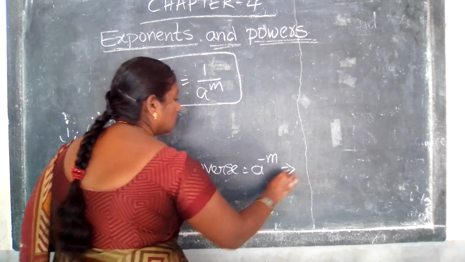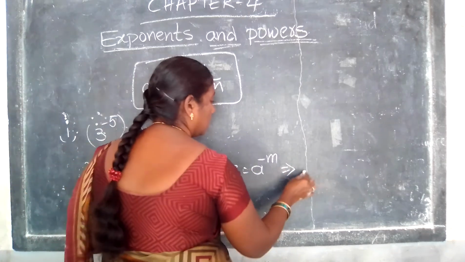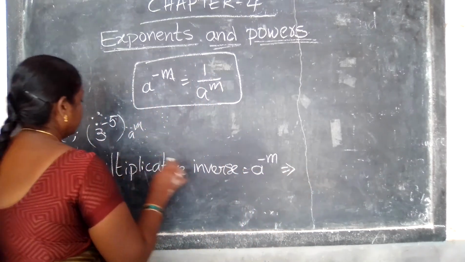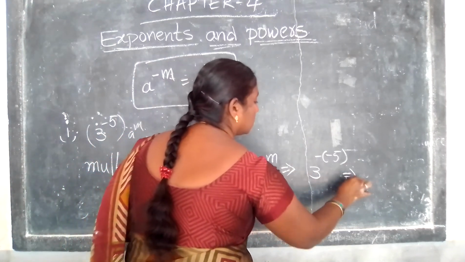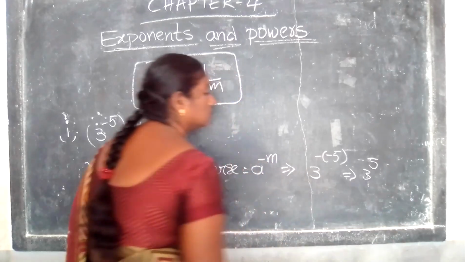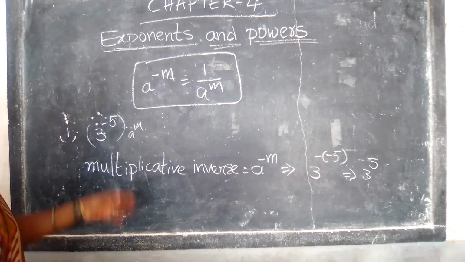So for 3 power minus 5, the multiplicative inverse is 3 power minus of minus 5, that is equal to 3 power 5. So what is the multiplicative inverse of minus